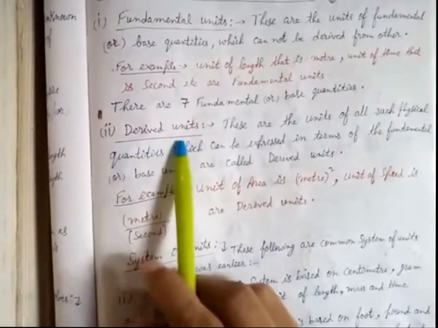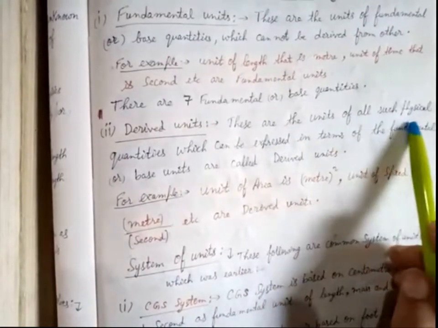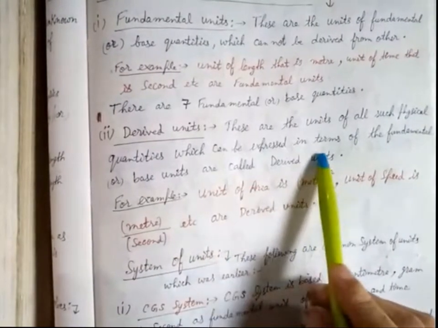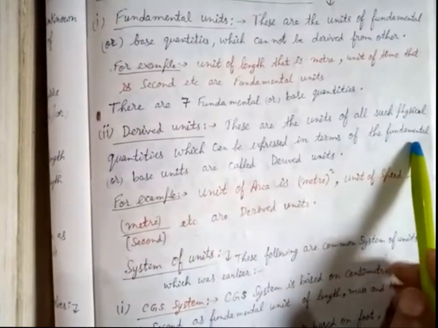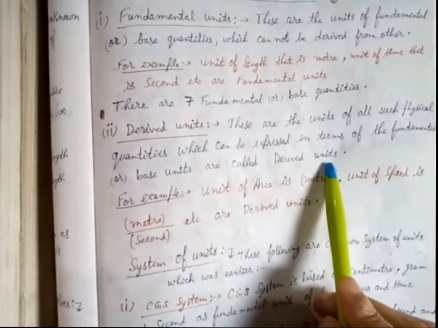The next thing is derived quantities. What are derived quantities? These are the units of all such physical quantities which can be expressed in terms of the fundamental or base units, and are called derived units.